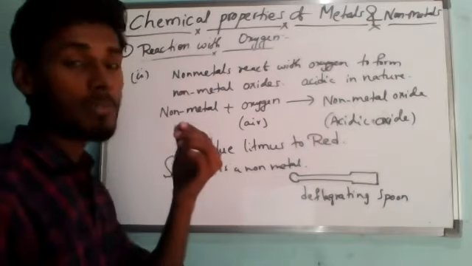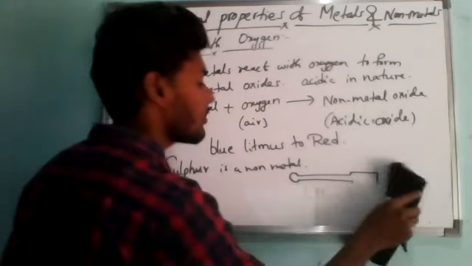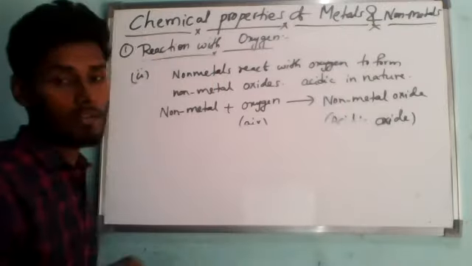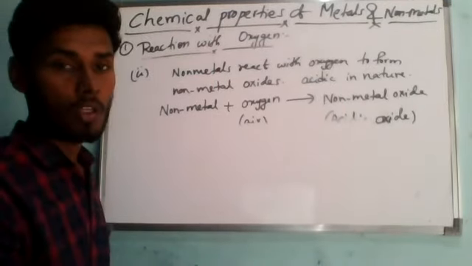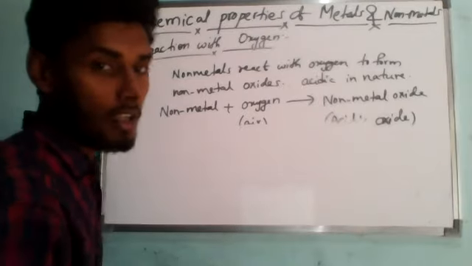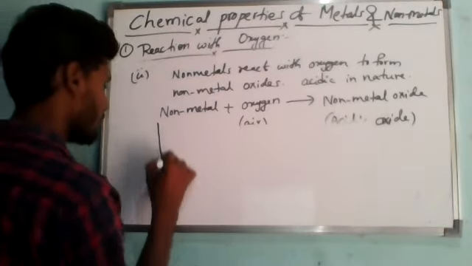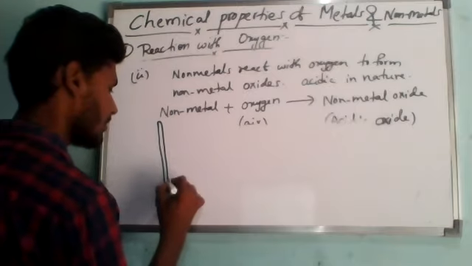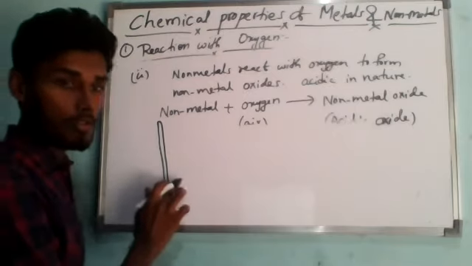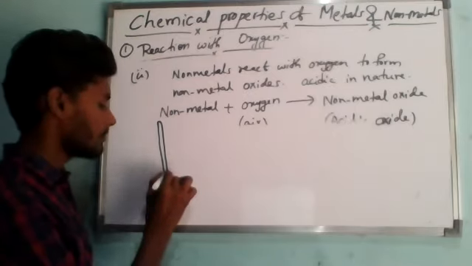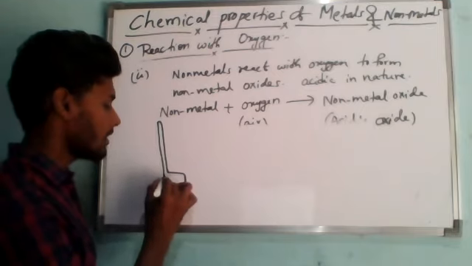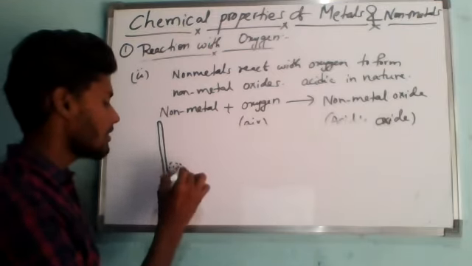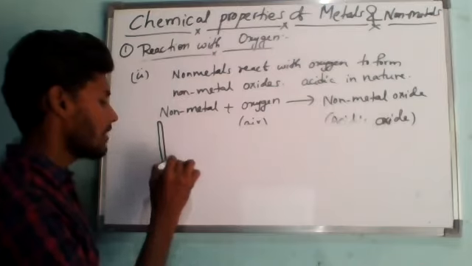Pungent means a very foul smell, like rotten eggs. Now I will show you how to do that activity. You take a spoon which looks like this. I am taking sulfur powder. Sulfur powder is basically yellowish in color.